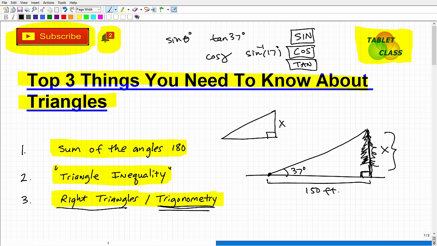I want to know this amount. I have 37 degrees right here, and this length here is 150. So what trigonometry allows us to do, given just this information and the fact that it's a right triangle, is solve for this length, and this length, I could do all kinds of stuff. That's the real major impact of trigonometry. It solves really huge problems in mathematics. But the thing about it is it's grounded in the study of right triangles.